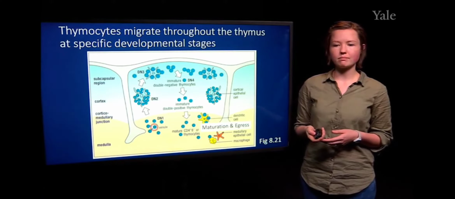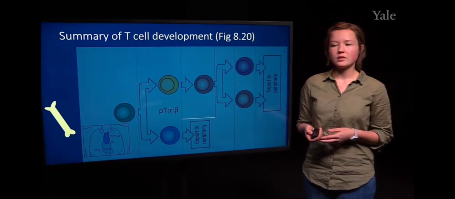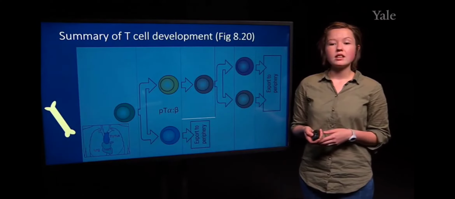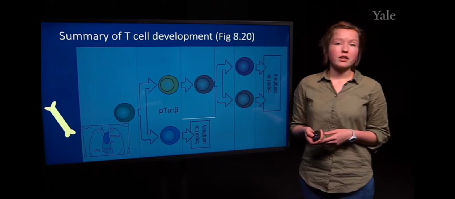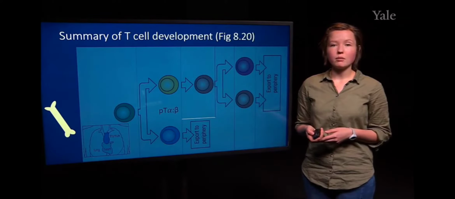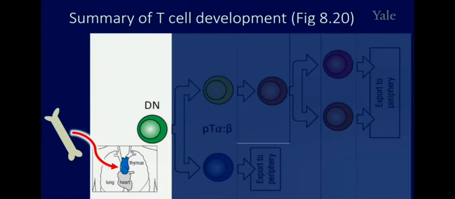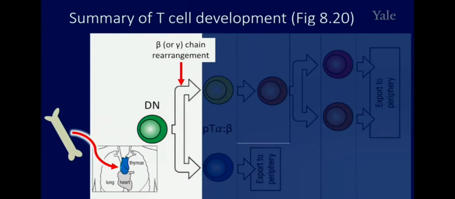Okay, so at this point, I just want to give a summary of T cell development. We start out with our progenitor cells in the bone marrow, and these migrate through the periphery into the thymus, at which point they start the double negative stage. They upregulate their RAG expression in preparation for VDJ recombination, and start to undergo rearrangement of their beta or their gamma chain.